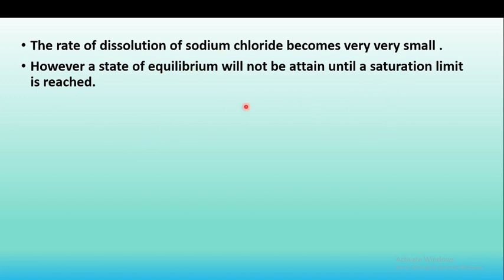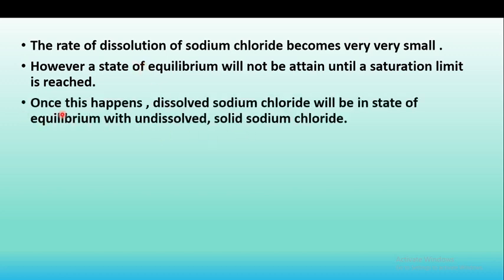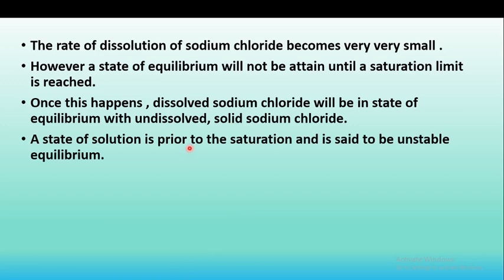When the saturation limit is reached, the state of equilibrium will be attained. And once this happens, the dissolved sodium chloride will be in the state of equilibrium with undissolved sodium chloride. Means the dissolved sodium chloride, that is dissolved in the aqueous solution, is in equilibrium with the undissolved sodium chloride, due to formation of a saturated solution.